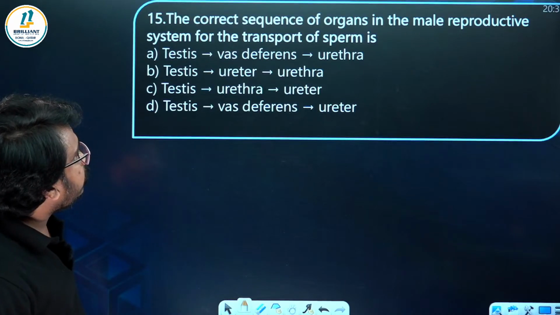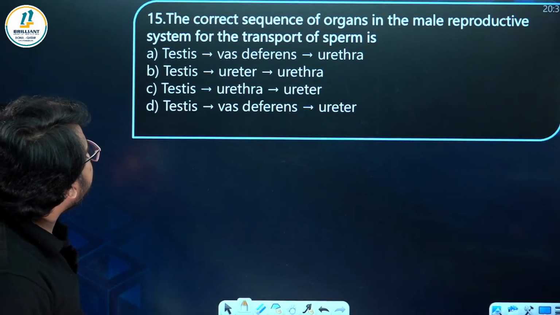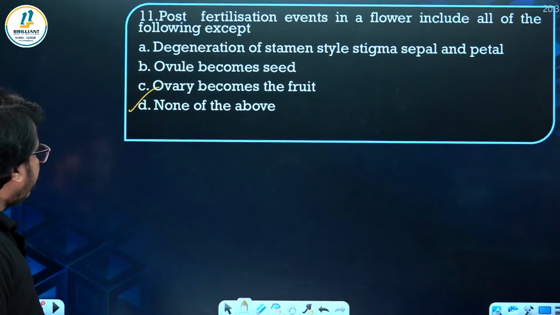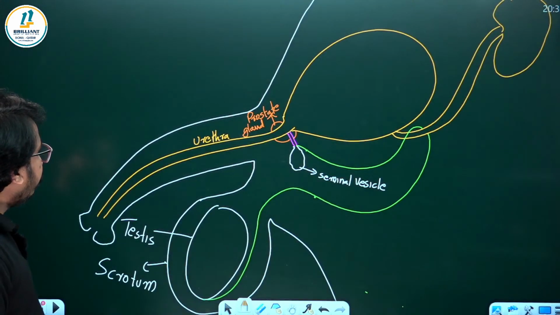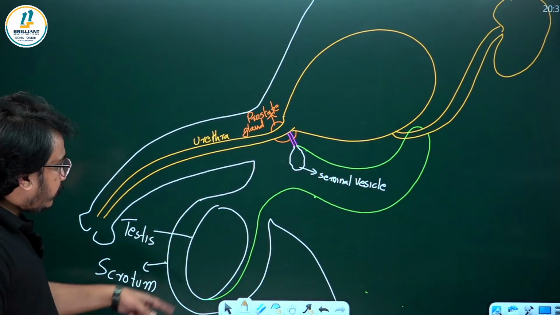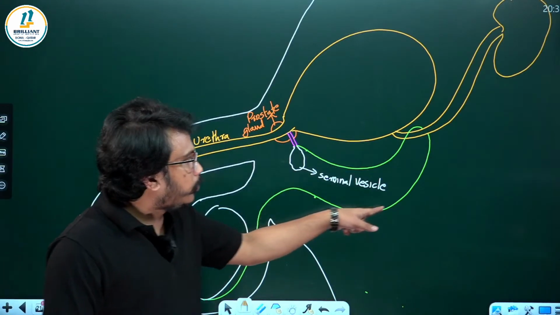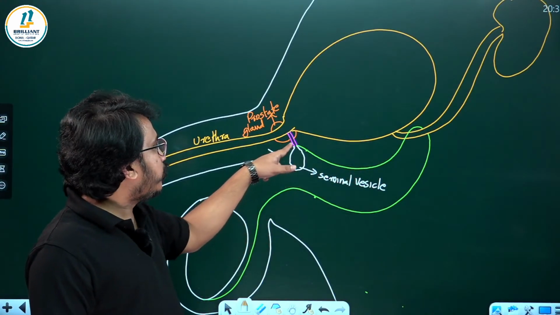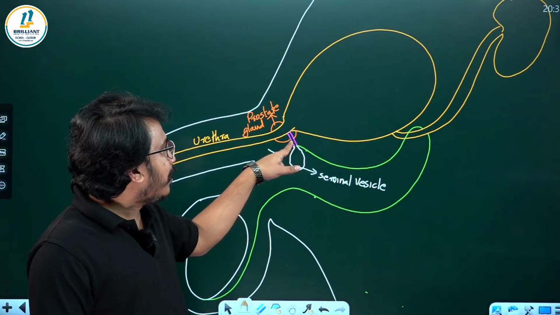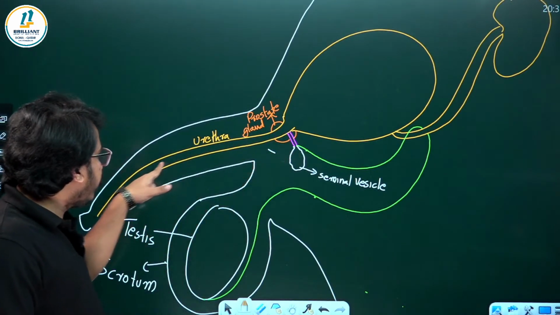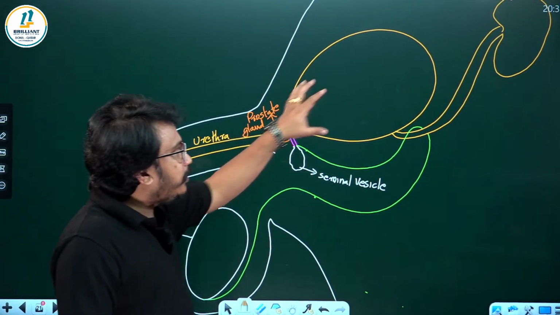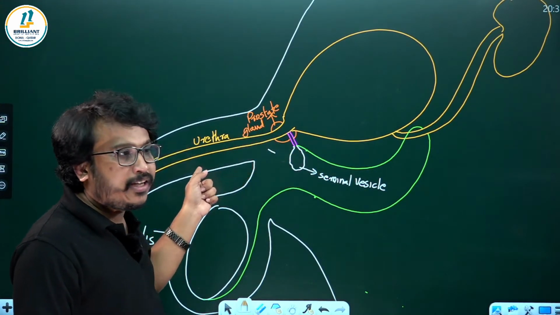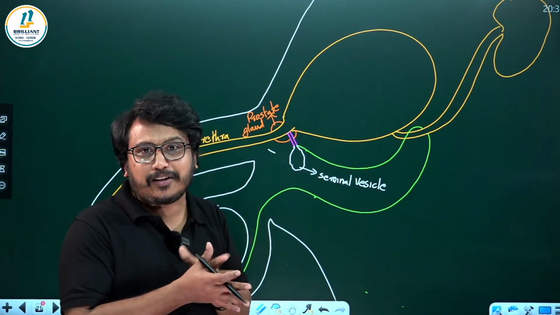Then here, the correct sequence of organs in the male reproductive system for the transport of sperm. Already we have drawn this diagram. Let's go through that diagram once again. From the testis, the sperm that is released passes through the vas deferens, the green color. It forms a loop around the ureter. Then it comes and joins along with the seminal vesicle, and they secrete into the urethra, which carries it out. So remember, the urethra is a common pathway for the urine from the urinary bladder as well as the sperm from the ejaculatory duct.